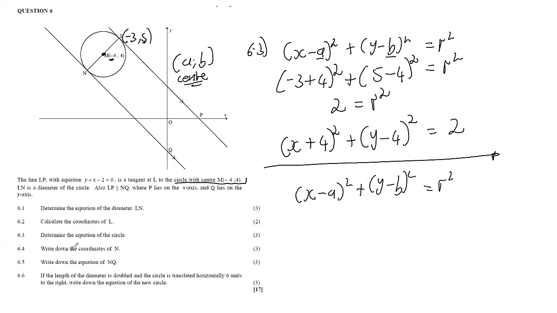We have 6.4. It says write down the coordinates of N, for 3 marks. So let's determine the coordinates of N. Now remember, we have our values there. It's negative 3, 5. Now what we can do, we can say that we do have the midpoint here, and we are looking for N, but we do know that M here is the midpoint of line LN. So we do have the center, or the midpoint, but we are looking for the other coordinates.